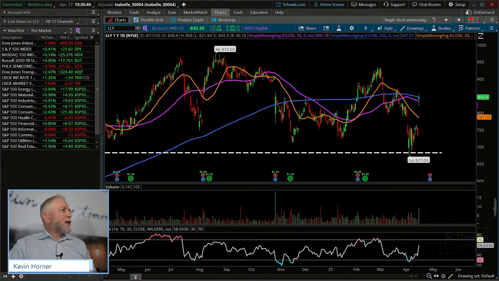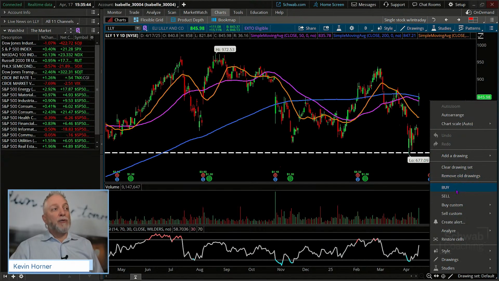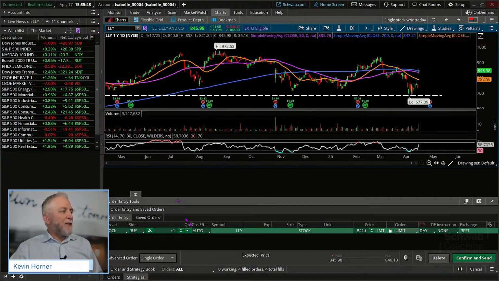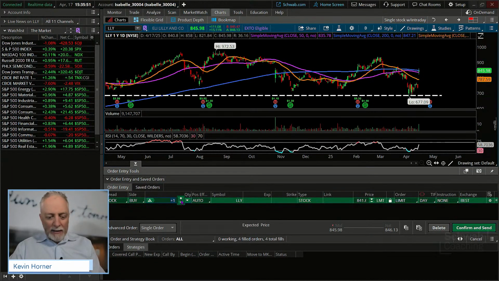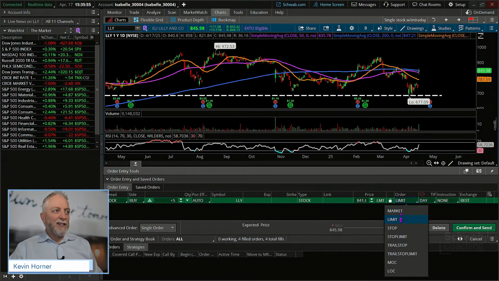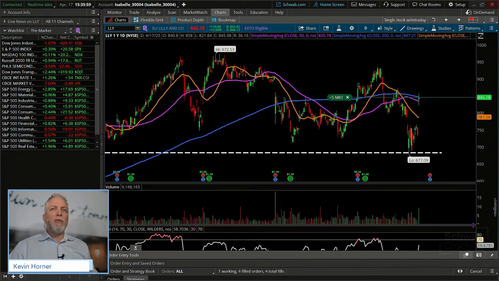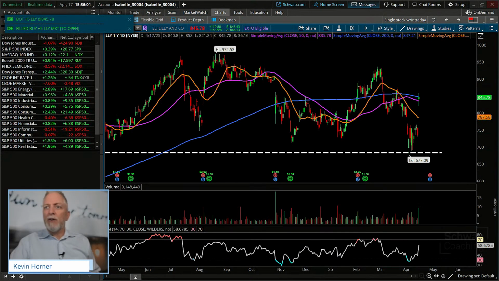So we could go with that, and then we'll have to move off of healthcare because we don't want to put to work too much more than that at this point. So let's go ahead and buy 5 of Eli Lilly. And again at market, there we go. 4,200. Great. That's a pretty good number for us, it looks like. So we're all in the right frame of mind here.